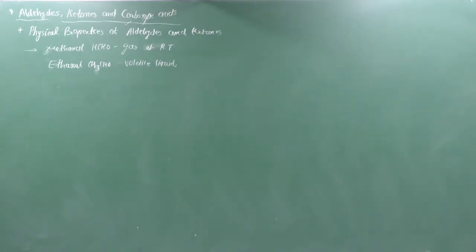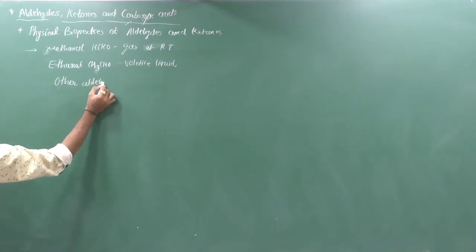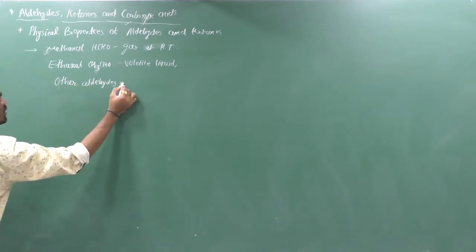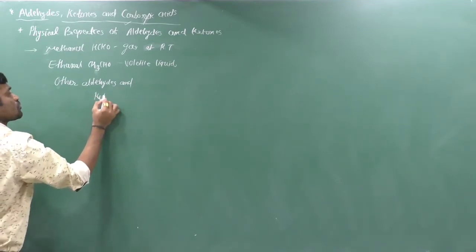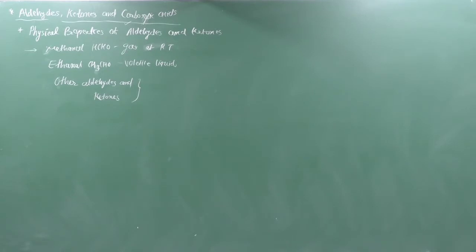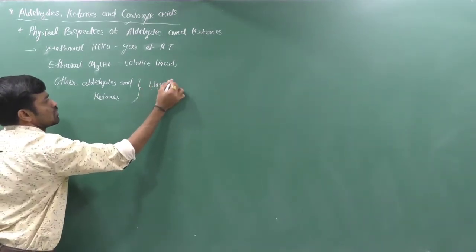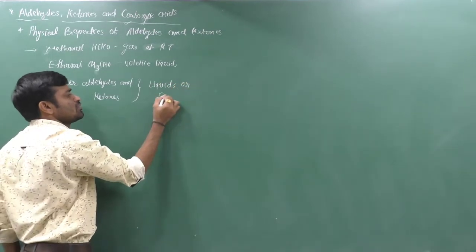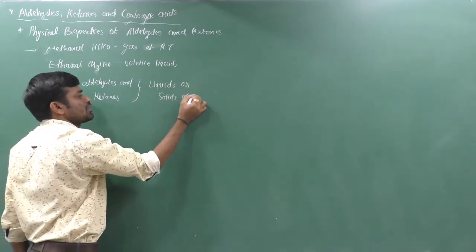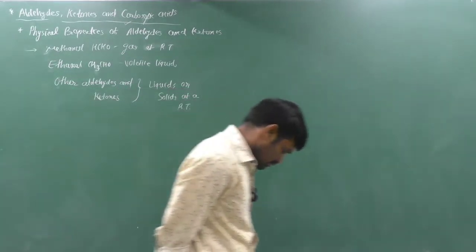Now if we think about other aldehydes and ketones, then they are generally liquids or solids at room temperature. Clear?